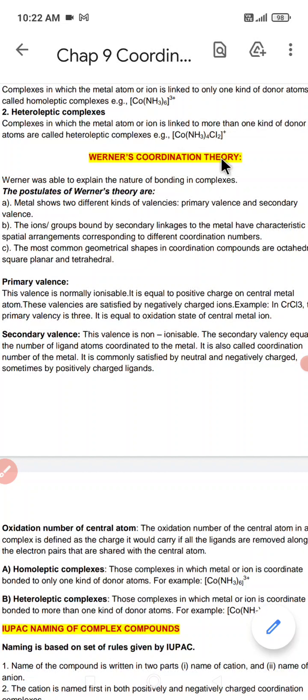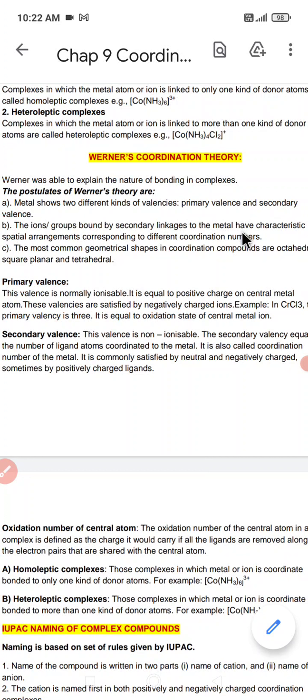According to this postulate, a metal ion has two types of valencies: primary valency and secondary valency. Apart from it, what did I tell you? That the primary valencies are normally ionizable. These are the valencies that exist outside the coordination sphere, and secondary valencies are not ionizable and exist inside the coordination sphere.